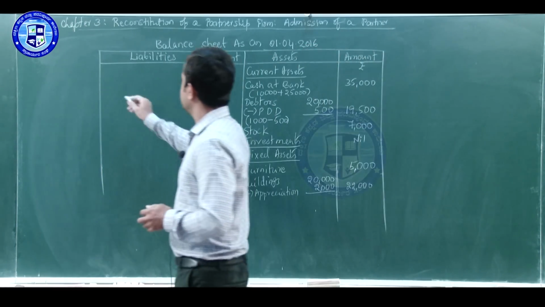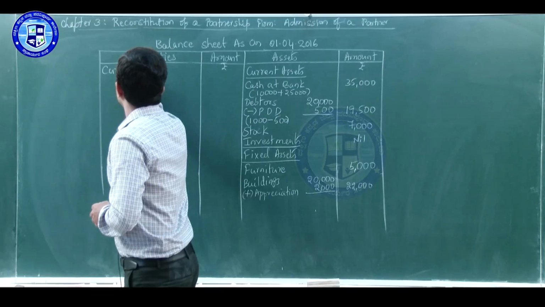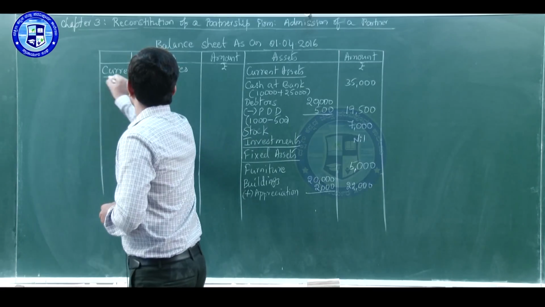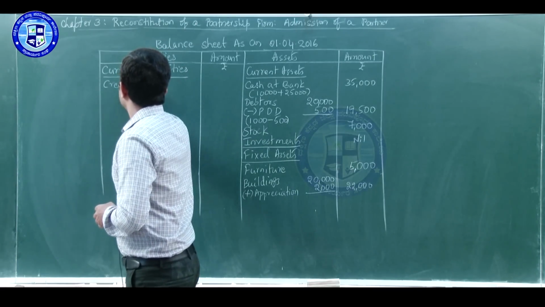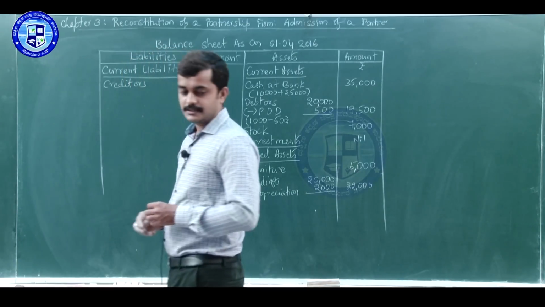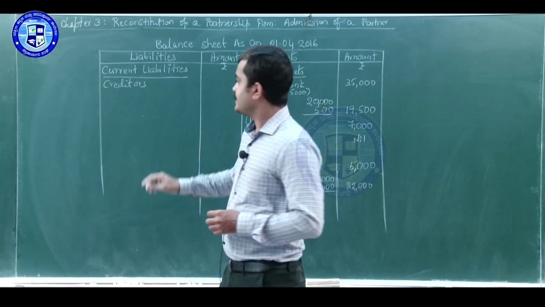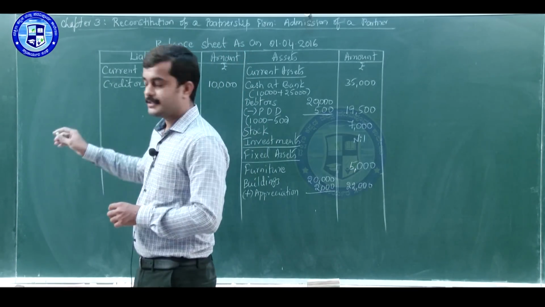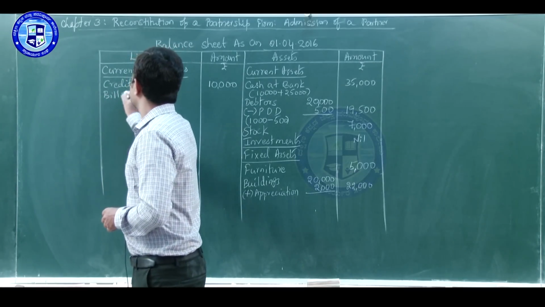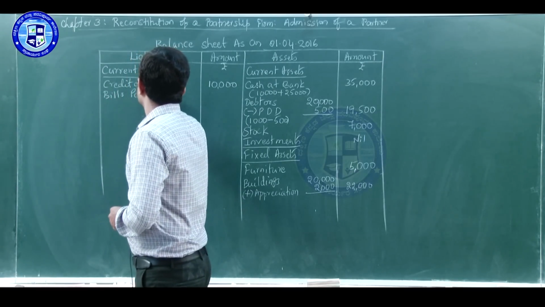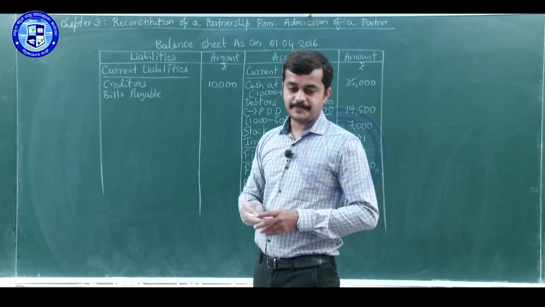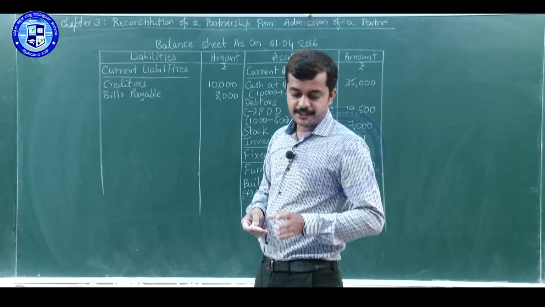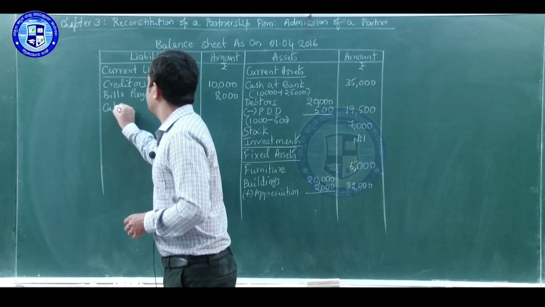Coming to the liability side, current liabilities. First item, creditors. There is no adjustment for creditors. Write 10,000 as it is. Next is bills payable. There is no adjustment for bills payable. Write 8,000 as it is. After that, we will be writing capital accounts of partners.